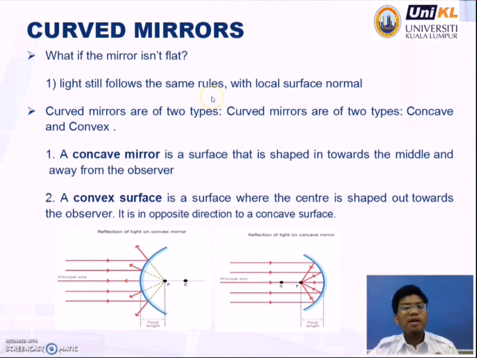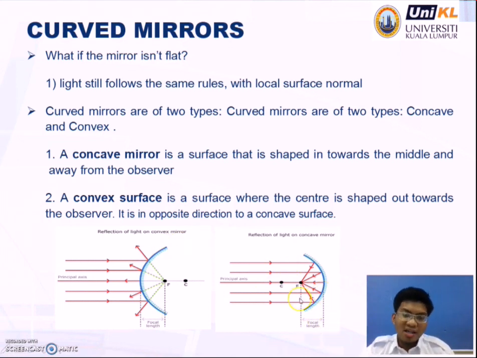So, the curved mirror. What if the mirror isn't flat? Light still follows the same rules with the local surface normal. Curved mirrors are of two types. Sorry, my typo. So we have concave and convex. What is a concave mirror? This is a concave mirror. This is a convex mirror and this is a concave mirror.